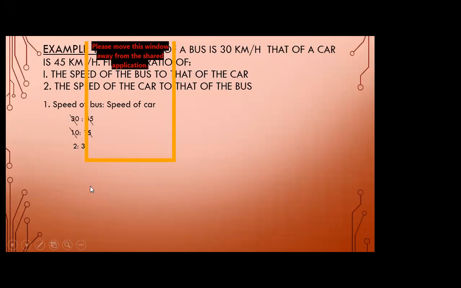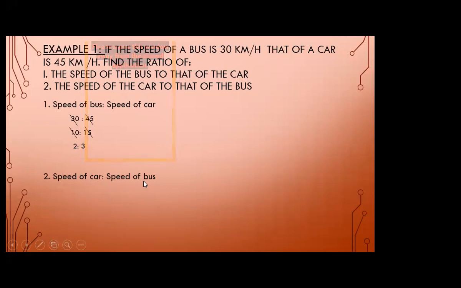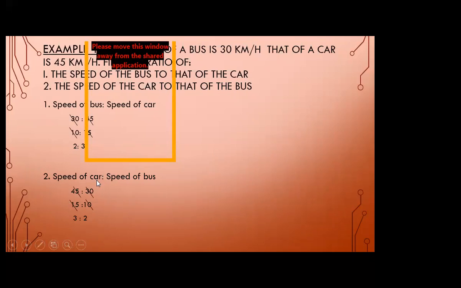In the same way, we can compare the speed of the car to that of the bus. What we have to do in question number 2, students, is first write down the speed of the car, and then the speed of the bus. That means first we write 45, then ratio 30. So here we get the answer 3 ratio 2, not 2 ratio 3. Keep in mind, if the question first mentions the speed of the bus, you have to write the speed of the bus first in the answer.